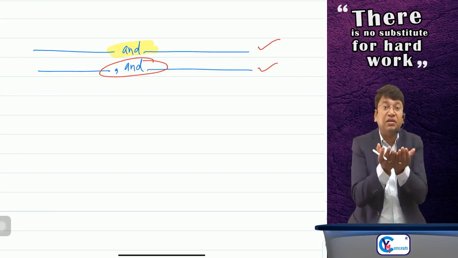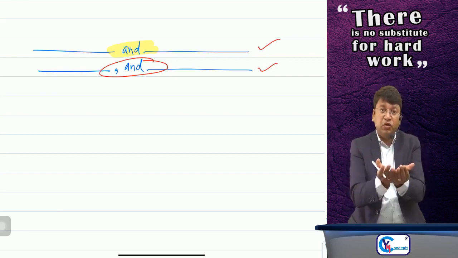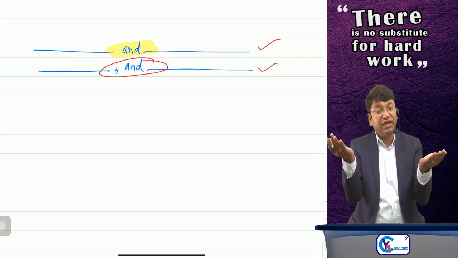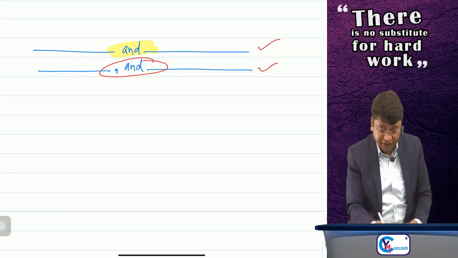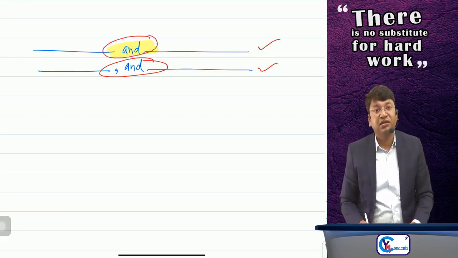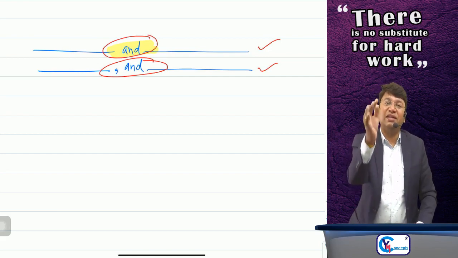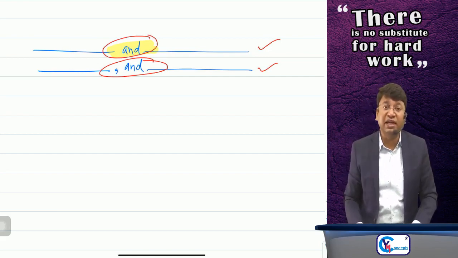We can compare the words used at two different places, and if there is some difference of this comma like that, it means these are intentionally put in and there is some sense of it. And what is the sense?